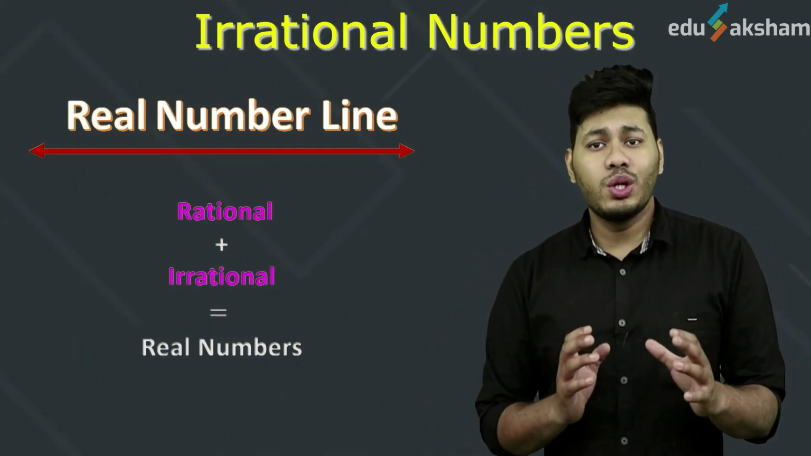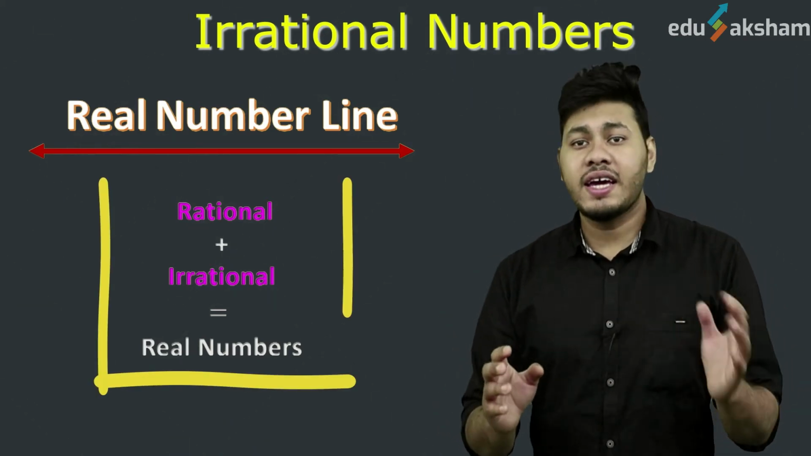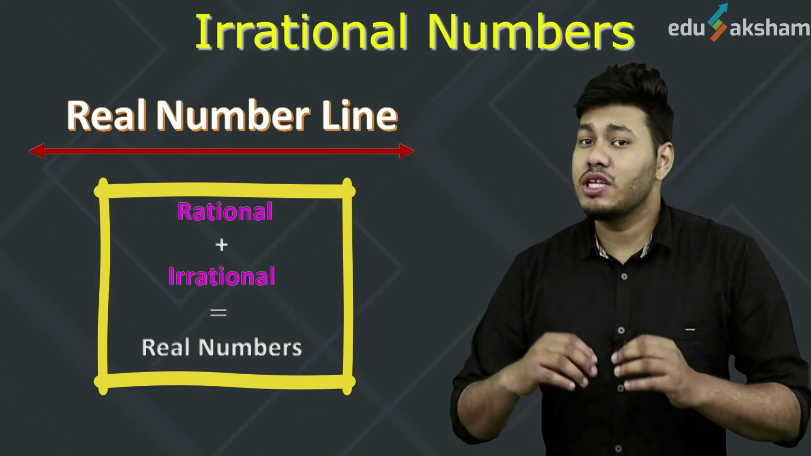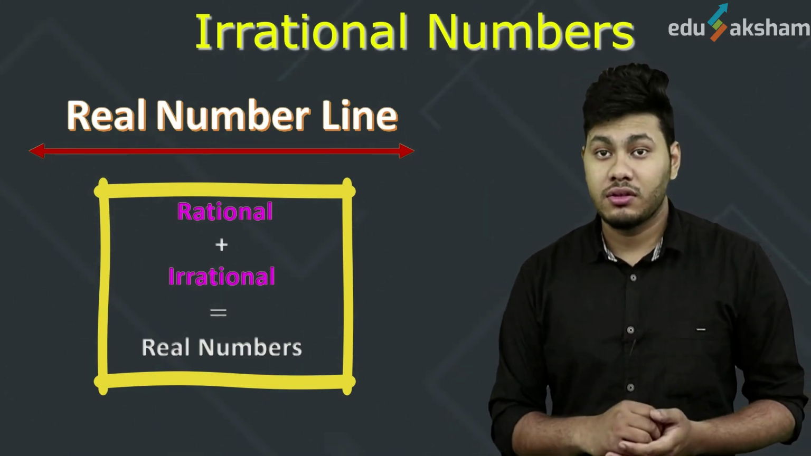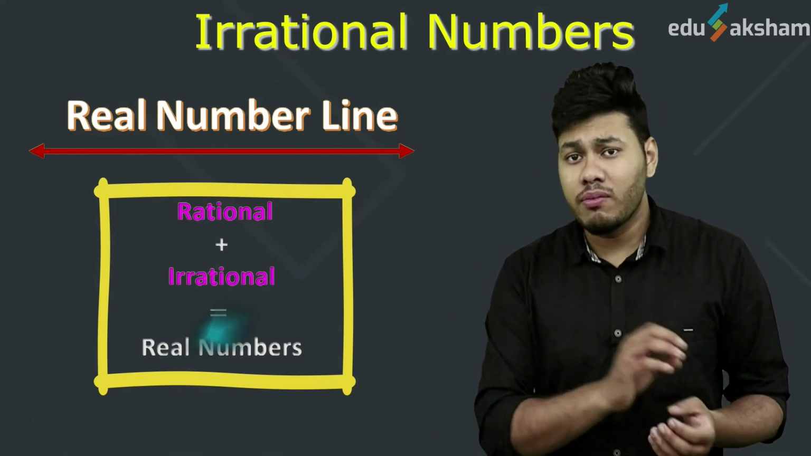So now, basically we know what real numbers are. They are a combination of rational numbers and irrational numbers. And all rational or irrational numbers can be represented on the real number line. But do we know how to plot irrational numbers on the number line?